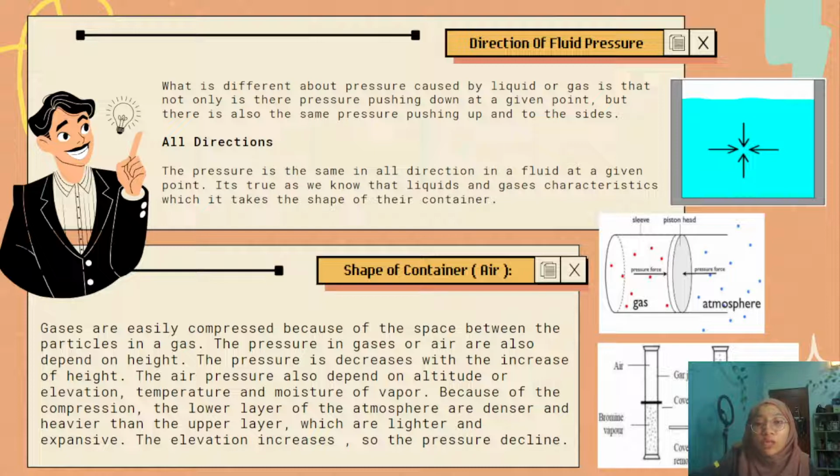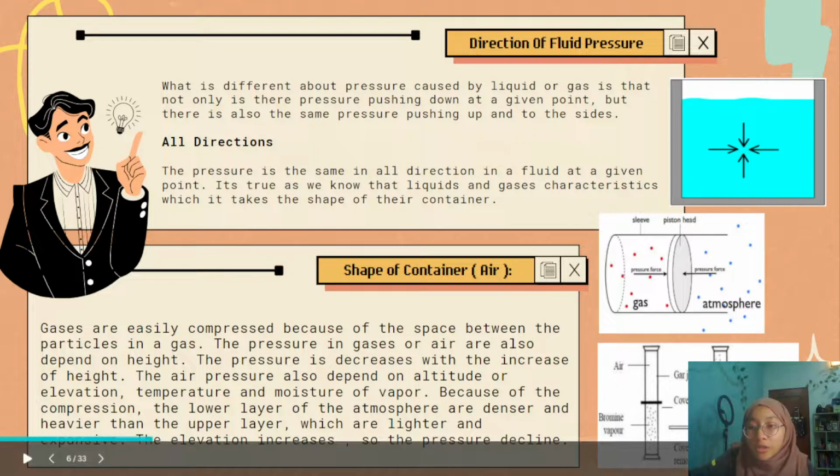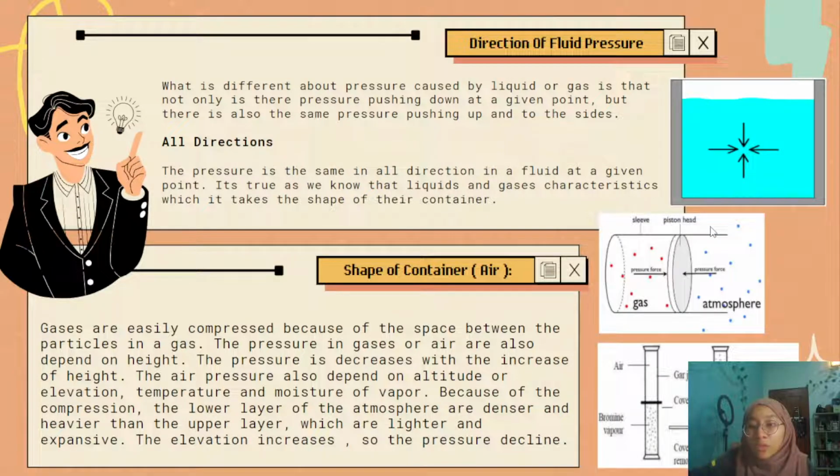Regarding air, whenever the gas or air is in a certain container, it always occupies the container. So here we can see that the reddish brown vapor spread through both gas jars within 10 minutes. So it's very fast.